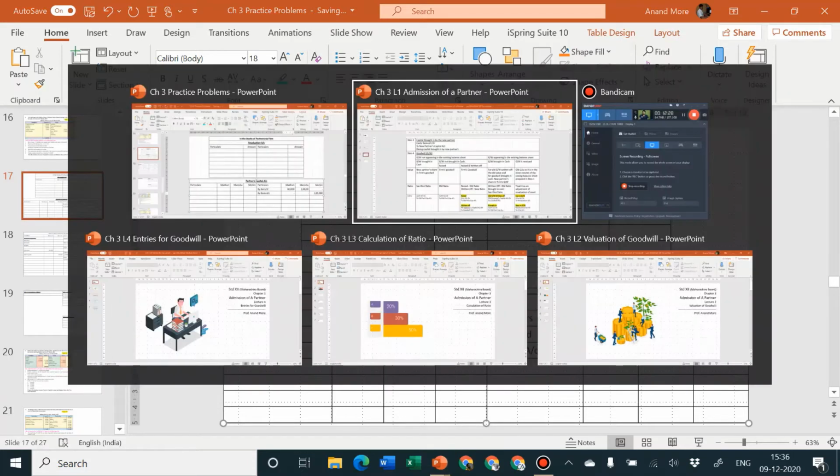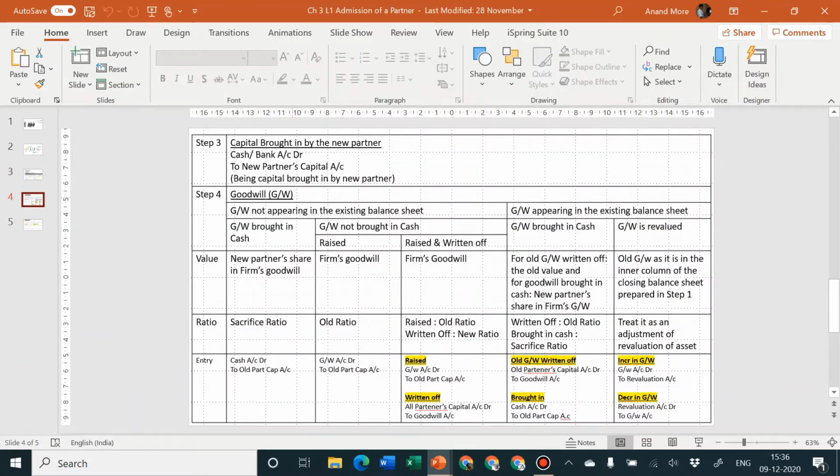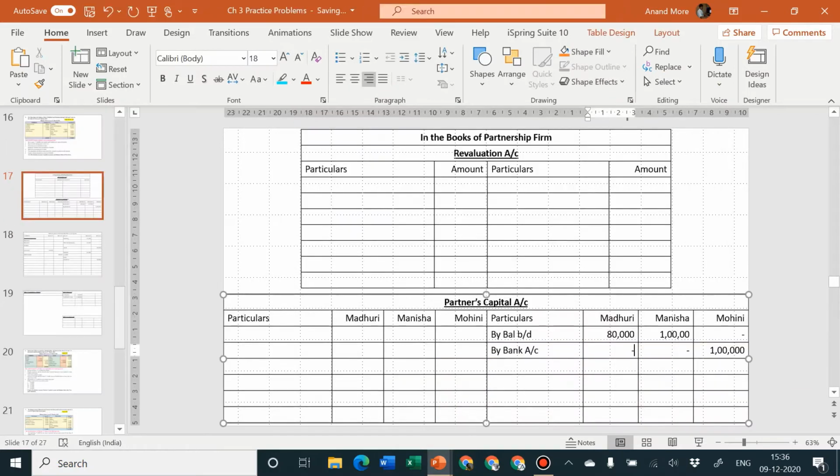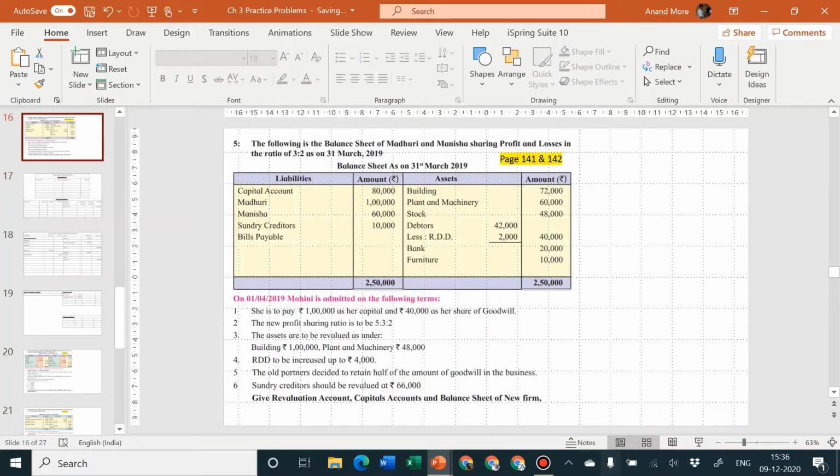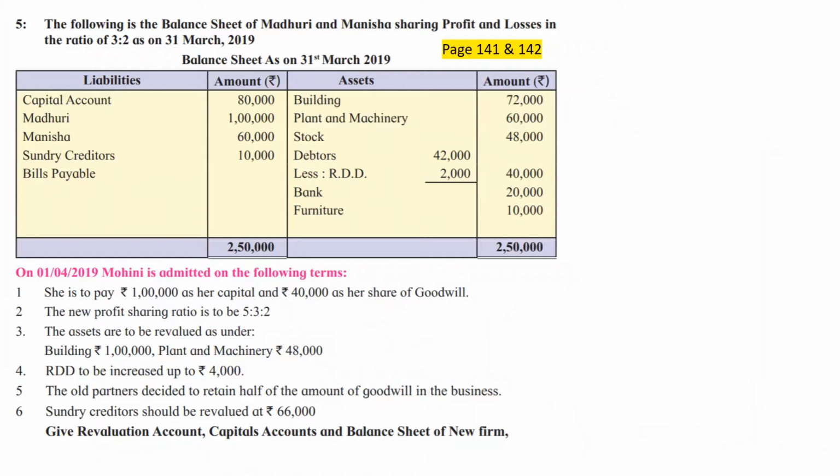Next step is goodwill. And what have they told us about goodwill? Let us look into the adjustment given by the problem. She is to pay rupees 1 lakh as her capital and 40,000 as her share of goodwill. The 1 lakh entry is already done. The 40,000 entry is pending. She is bringing in her share of goodwill.